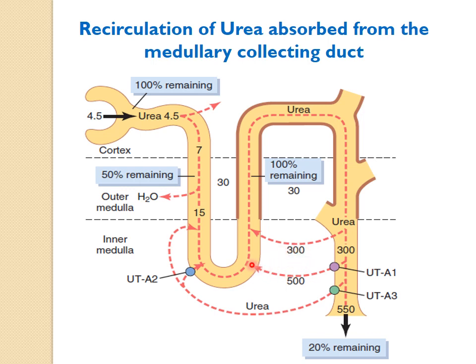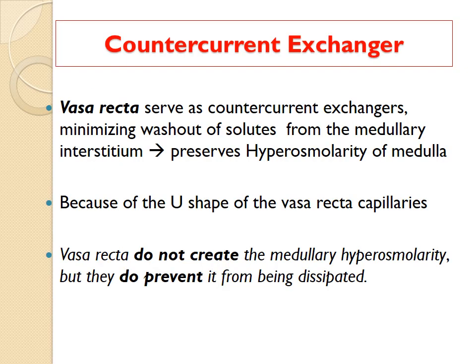And then most of the urea, after creating this, is secreted here into this part of the loop of Henle, so that will recycle. So there is a urea recycling that will help to create this medullary interstitium hyperosmolar and also to maintain that. So here is the reabsorption via urea transporter proteins, and here there is a secretion via the urea transporter channel A2. So in this way, urea will help to create the hyperosmolar medullary interstitium and also in maintaining it. So this is how the medullary interstitium will become hyperosmolar.